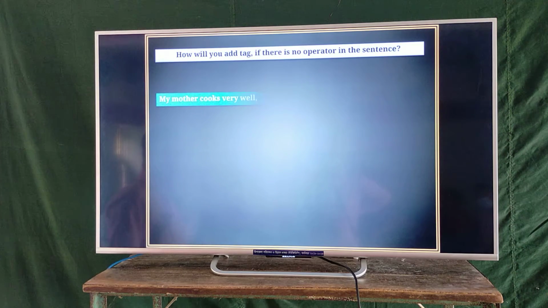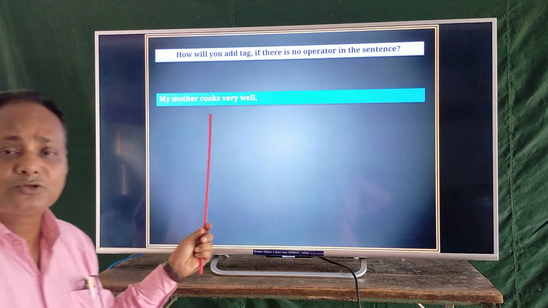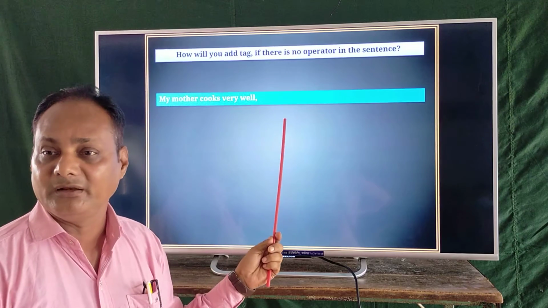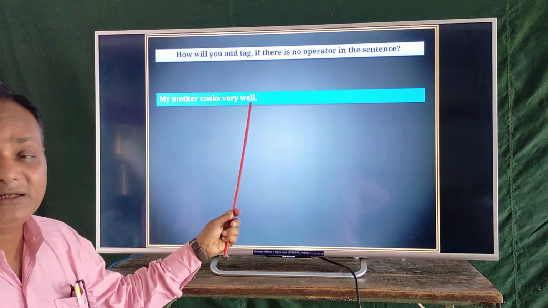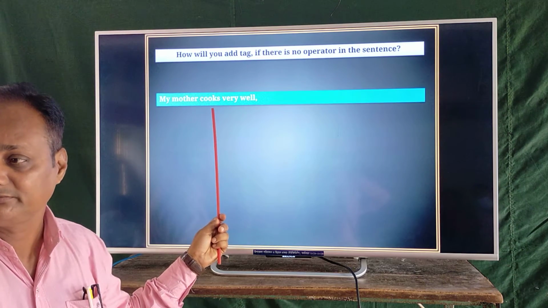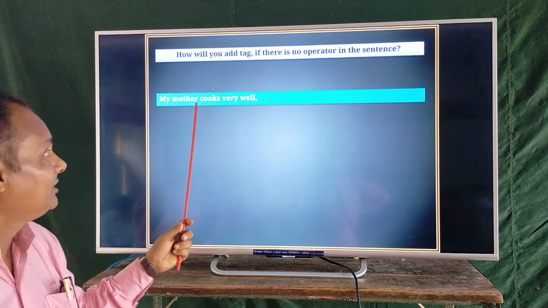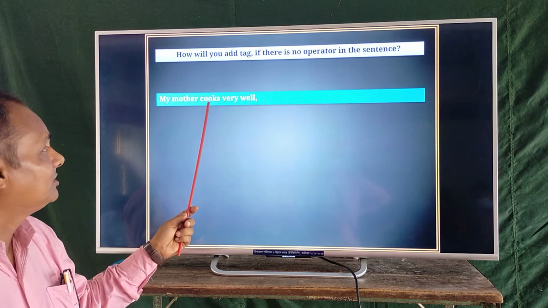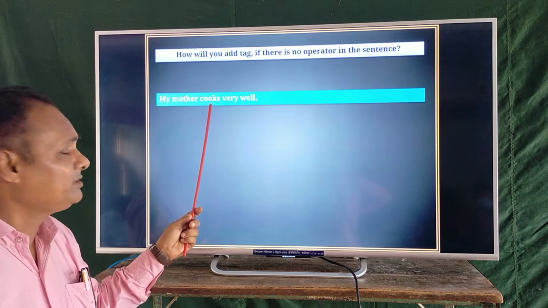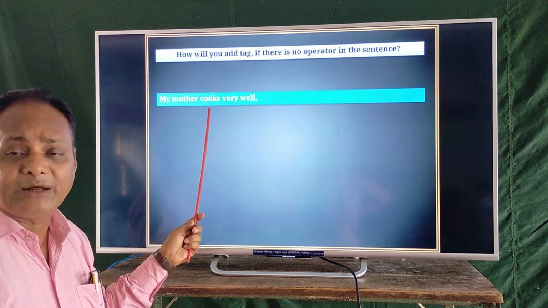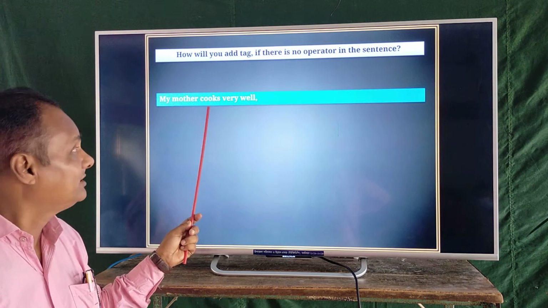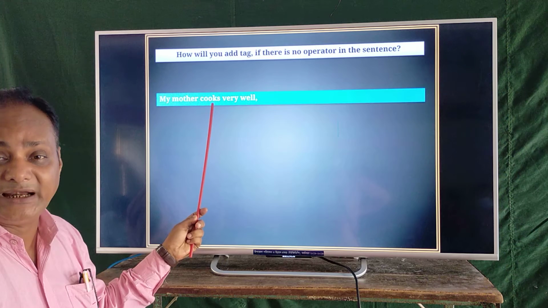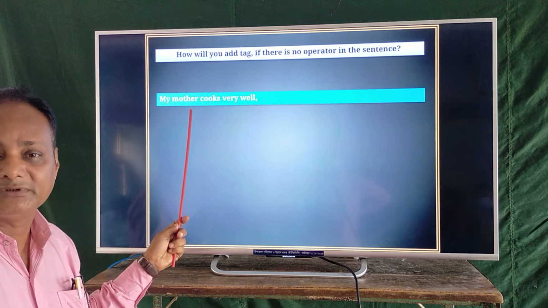Follow it. My mother cooks very well. Here is a statement and there is no operator. But we can look at it. The verb is cooks. Here s or es is added with the verb.